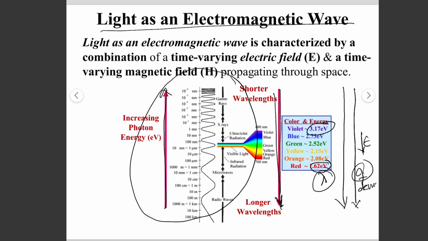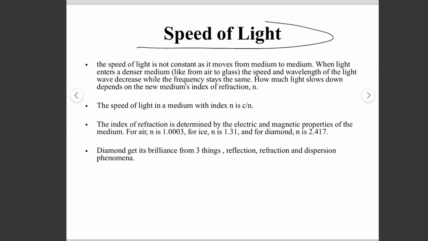So first, if I talk about the speed of light, the speed of light is not a constant as it moves from one medium to another medium. When light enters a denser medium, as I also told in this slide, it slows down.